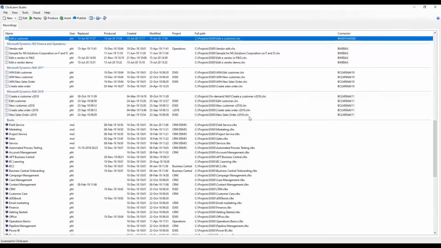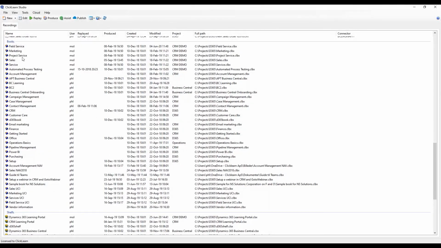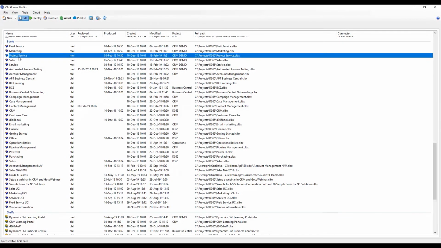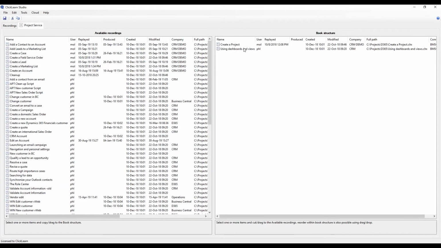Now, when you've created all your different work instructions, you want to group them into different books. Very easily, you just go up here on books, you create a book, and as you can see down here, I have created multiple books. I've added in work instructions that I've simply dragged over, and now I have a book with these different recordings in them.